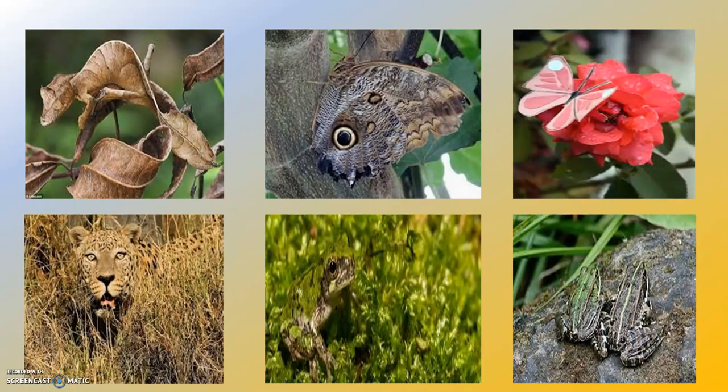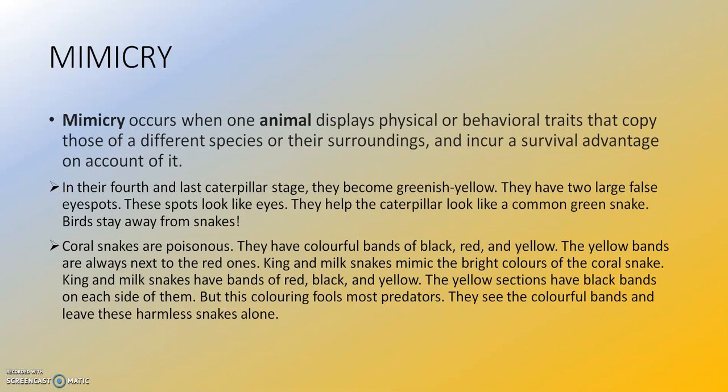Now here you can see certain pictures of camouflage. You can see here the leaf insect. This is the butterfly, which resembles the background. And here you can see the frog, which changes color. The cheetah, which hides in the grass. All of these are using camouflage.